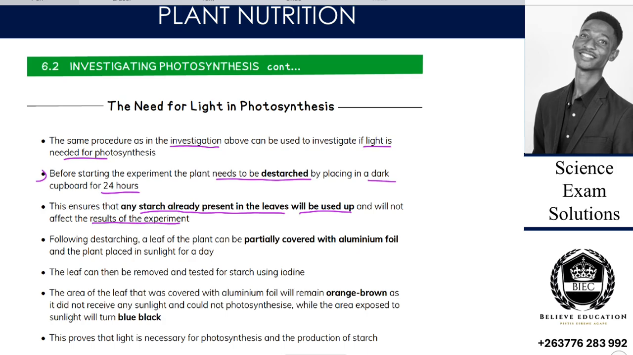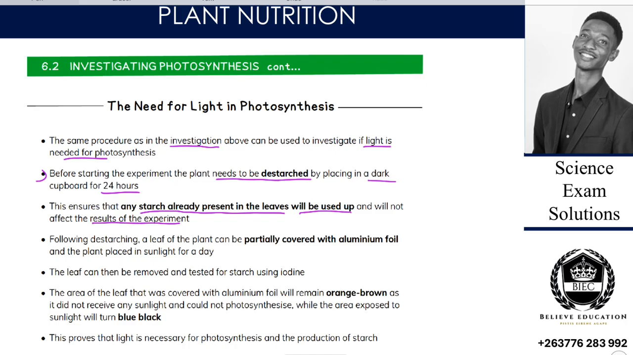So in my question, the plant was not de-starched. State one error that can be there. It means one error is that our results will be affected by the starch that's already present. We won't be able to know which one was produced and which one was not.